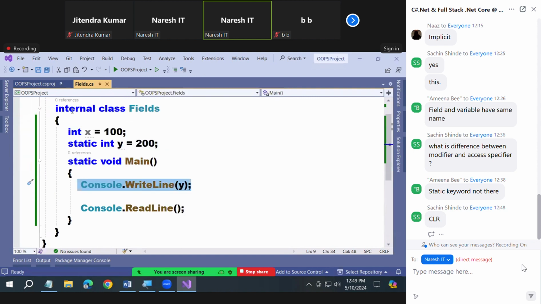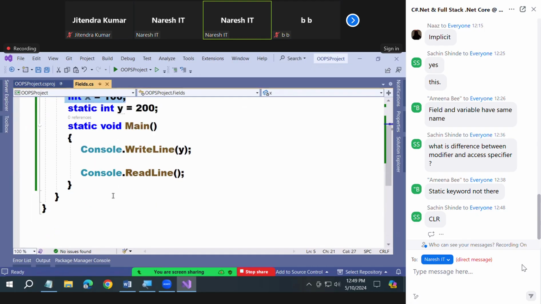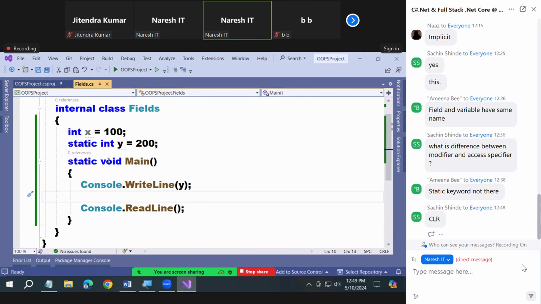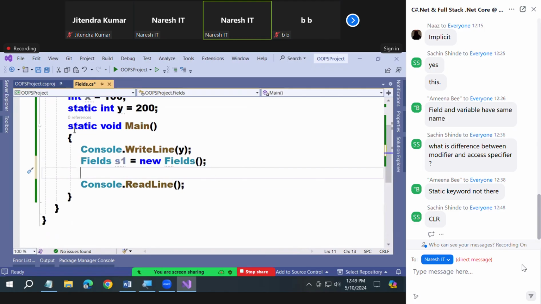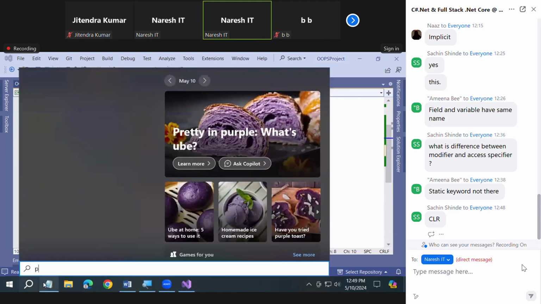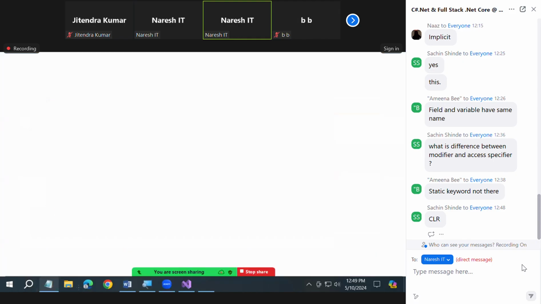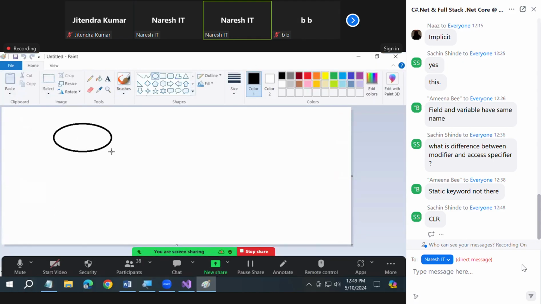Now, when is a non-static field initialized? When an instance is created. If you want this x to initialize, you must create an instance: Fields s1 = new Fields(). Look, all of you, execution will start from here. When execution started there, immediately the memory is allocated for your y.